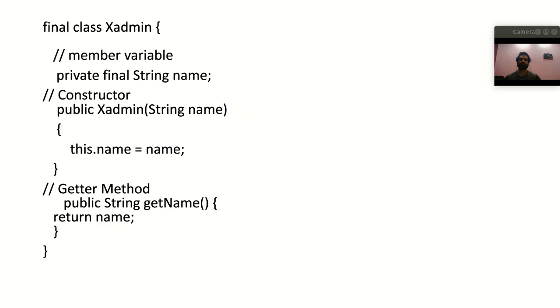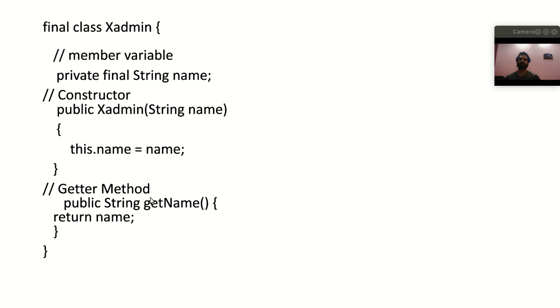So the next question, yeah. Here I have shown you one example of a custom immutable class. You can see here class XAdmin. It is marked as final so that it cannot be extended or inherited further. And this is the member variable, private final String name. Here I have marked this member variable name with the final keyword and also as private, so that from outside it cannot be accessed, and final so that it cannot be changed once initialized. And also here you can see I'm using a constructor to initialize this final variable, right?